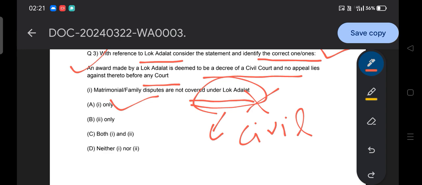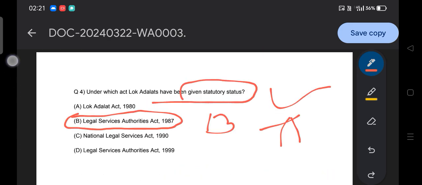For example, you might have seen on news channels that a couple's dispute has been settled out. That is an example of Lok Adalat. That is how you have to remember it. A program basically run by Mihir Das is one example of Lok Adalat, in which different couples go there to solve their disputes. So marriage or matrimonial matters also come under the Lok Adalat. You can remember it in such a way.